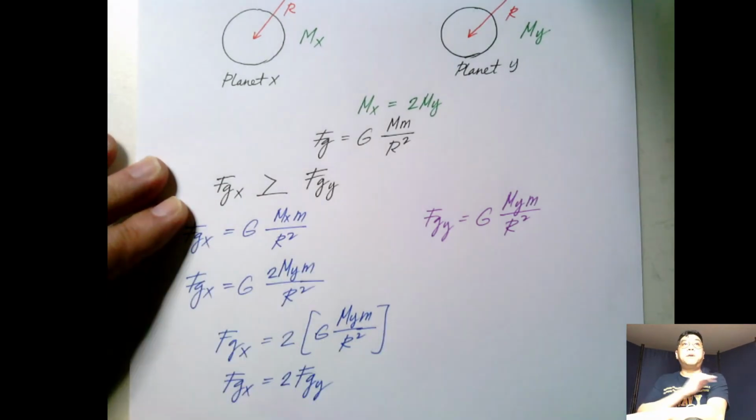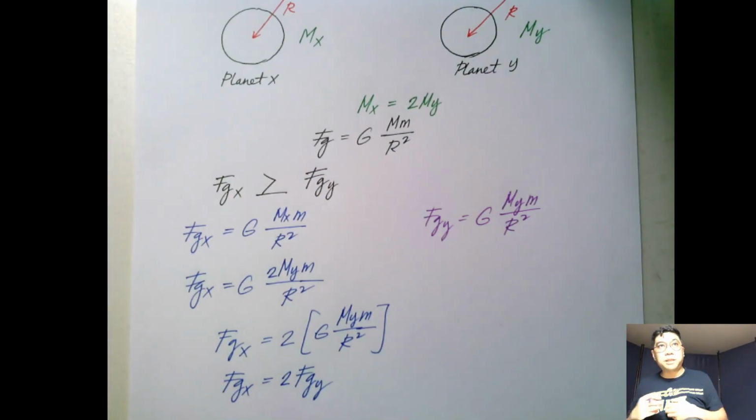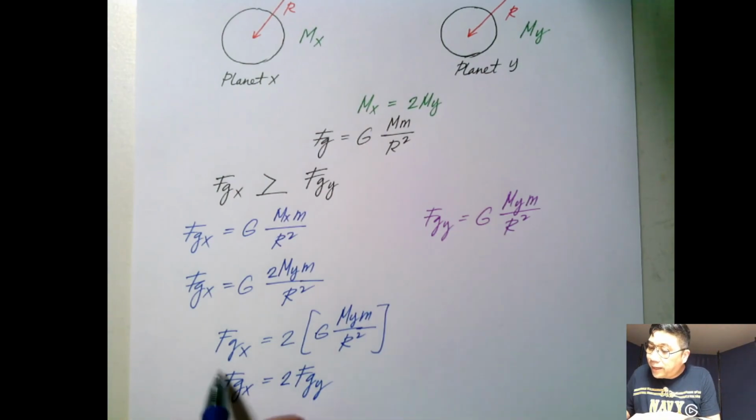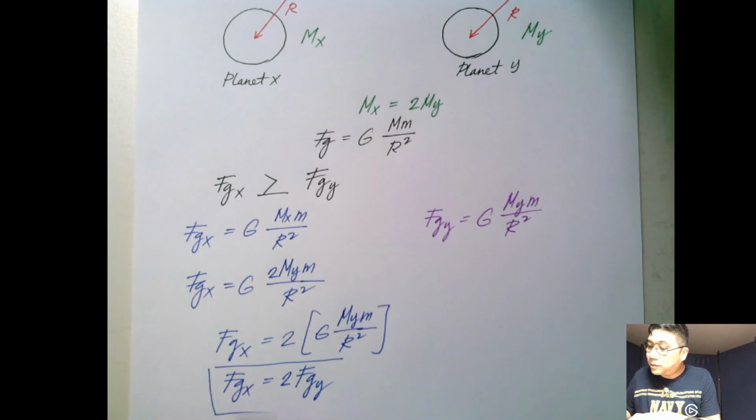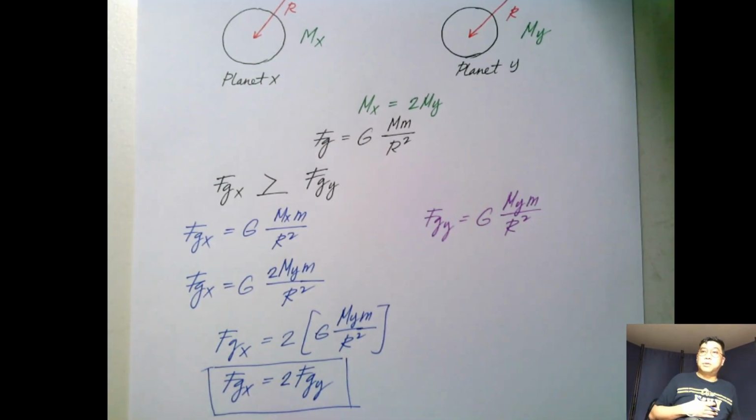So yes, it's bigger, it's stronger, it's greater, but by how much? Since the mass is twice, therefore it is also twice as strong compared to the force of gravity between the satellite and planet Y. So here's our first example.